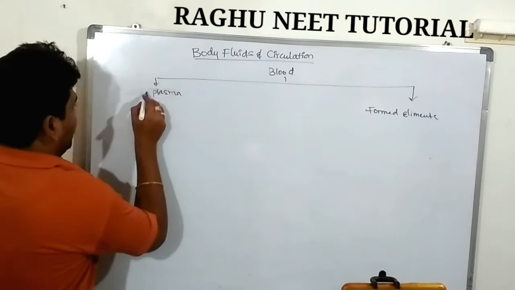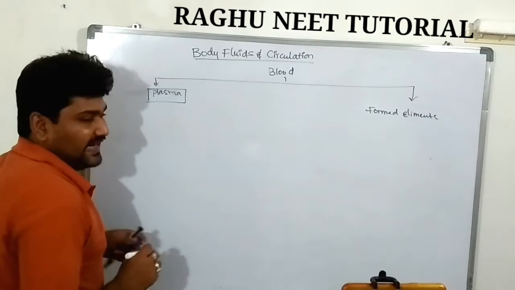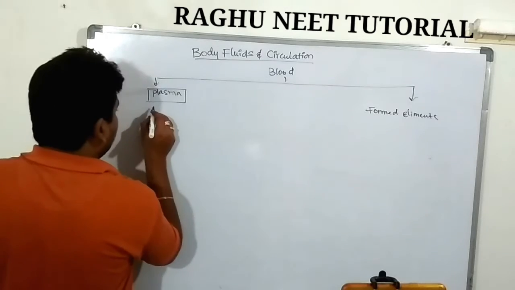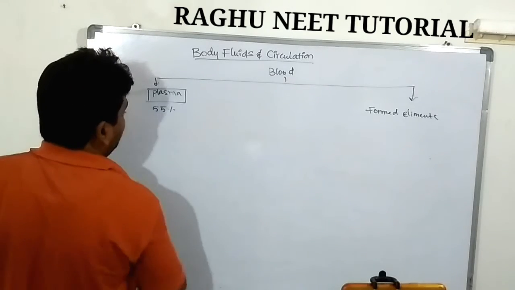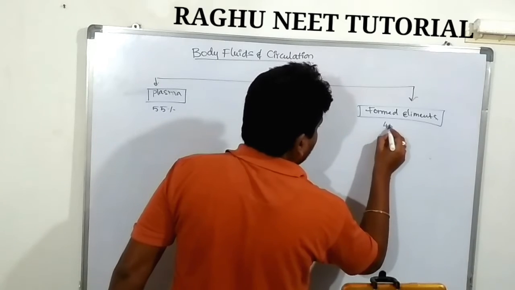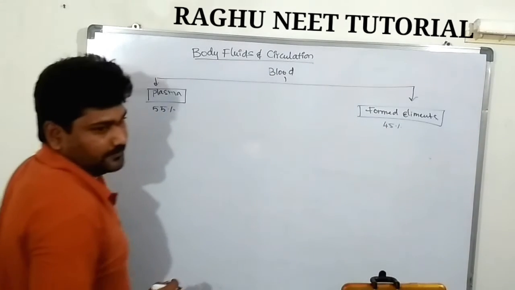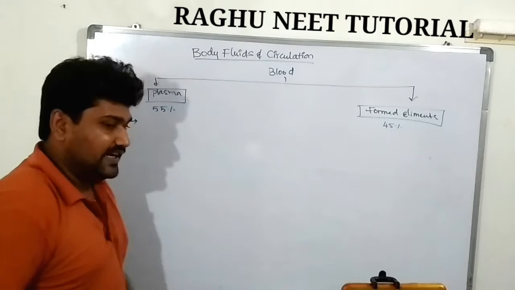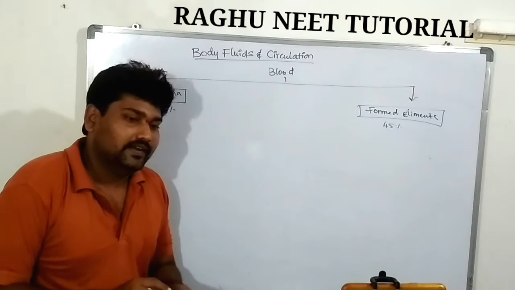First one, the plasma. The plasma is 55% of the whole volume of the blood. The formed elements are only 45% of the total volume of the blood. Are you clear? Yes. The plasma.